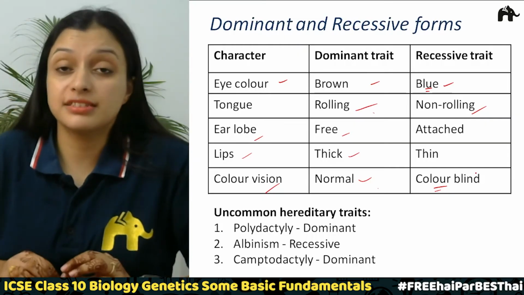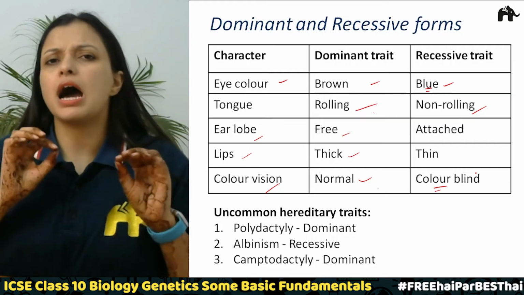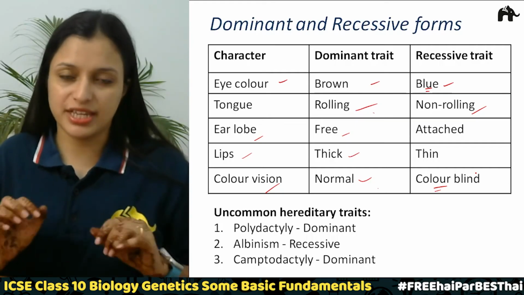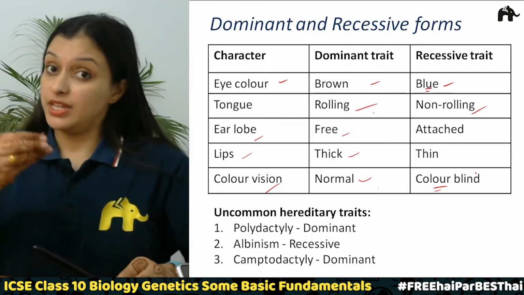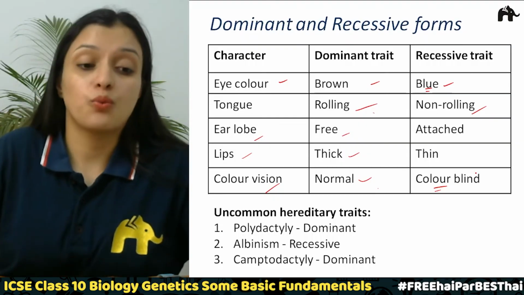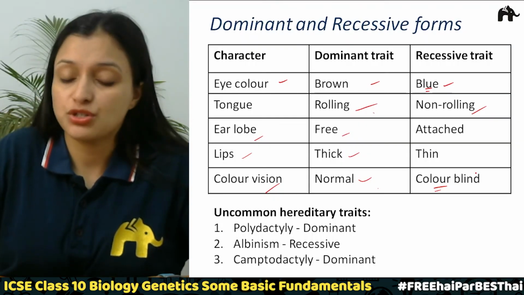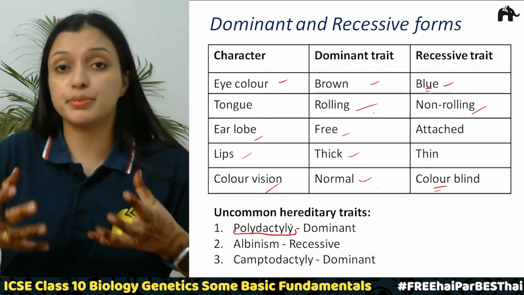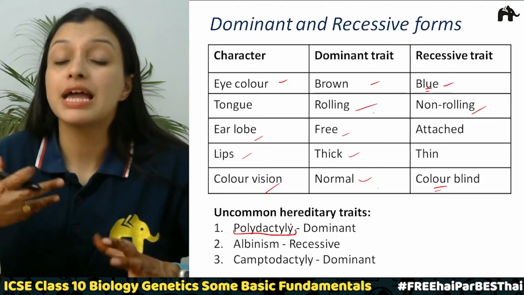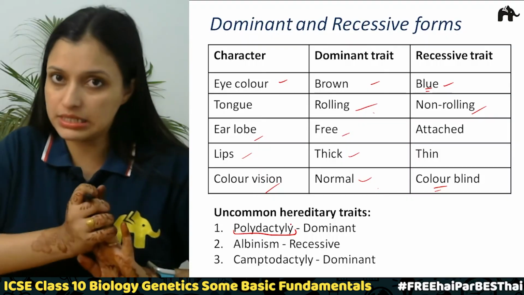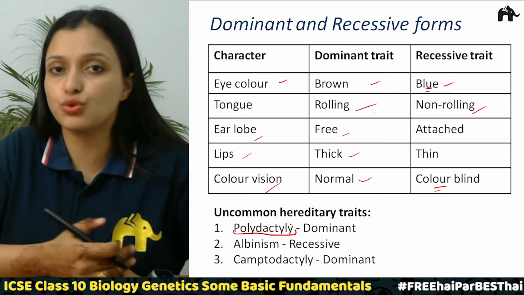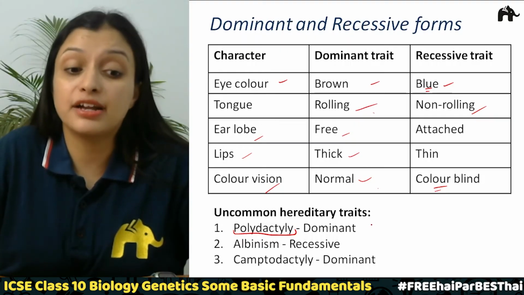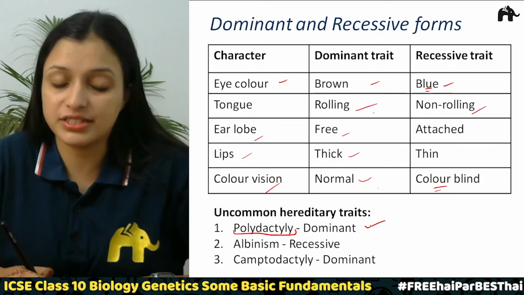Now the next that we are going to discuss is some uncommon hereditary traits, right? These are the three uncommon hereditary traits. One is polydactyly. What is polydactyly? Polydactyly is a situation where a person has some extra fingers in the hands and or in the toes, right? That is polydactyly, which is actually a dominant trait, right?